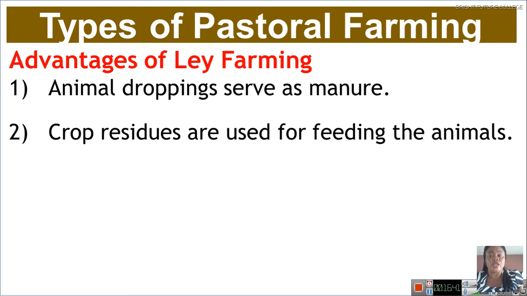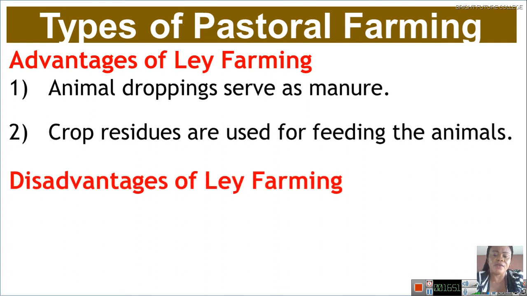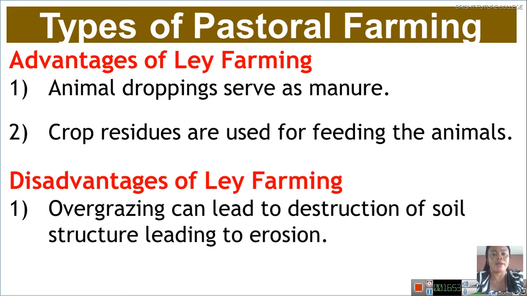Manure and food for the animal. Crop residues are used for feeding the animal. Okay, now let's look at disadvantages of lay farming. Number one here is overgrazing can lead to destruction of soil structure, leading to erosion.